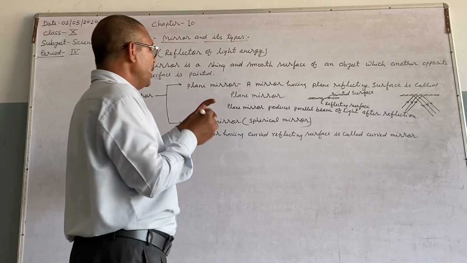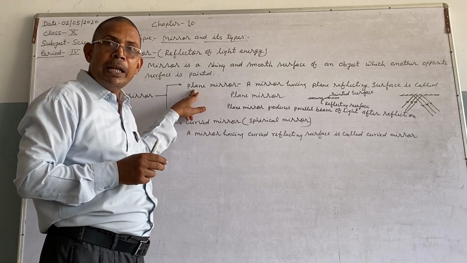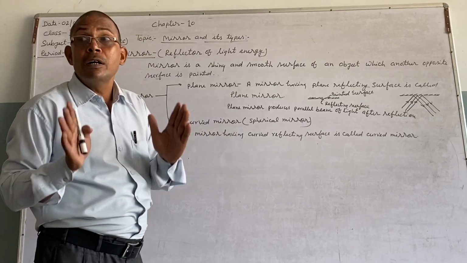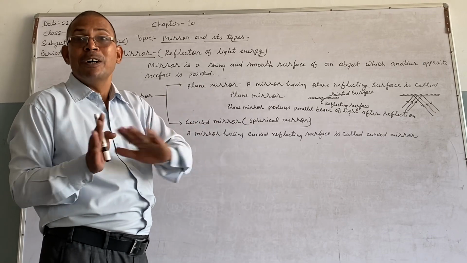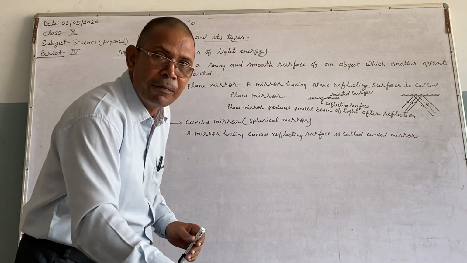Just see, a plane mirror is a mirror whose reflecting surface is plane. A curved mirror is a mirror whose reflecting surface is curved. Not plane, curved. This is the plane surface, right?